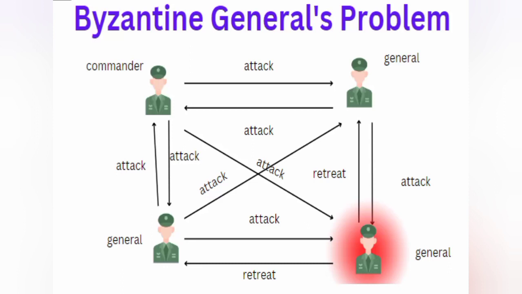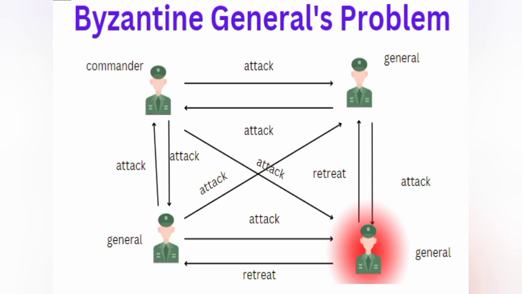See, in the Byzantine Generals Problem, there are 1 commander and 3 generals. The commander will send a message to all the generals to attack the city. All the army people must attack the city at the same time. For that, the generals will start communicating with each other. Here there is one traitor, that is this person. So he is a traitor.